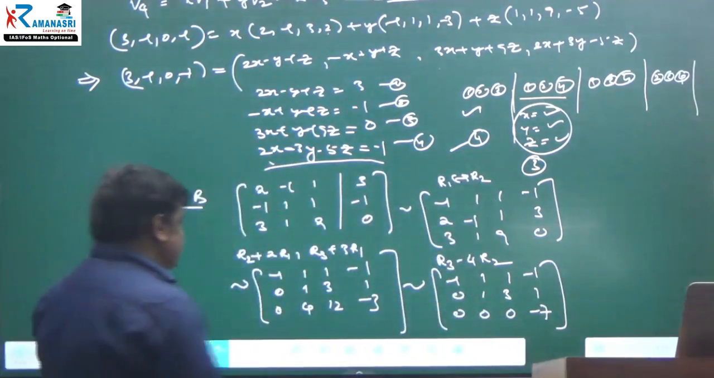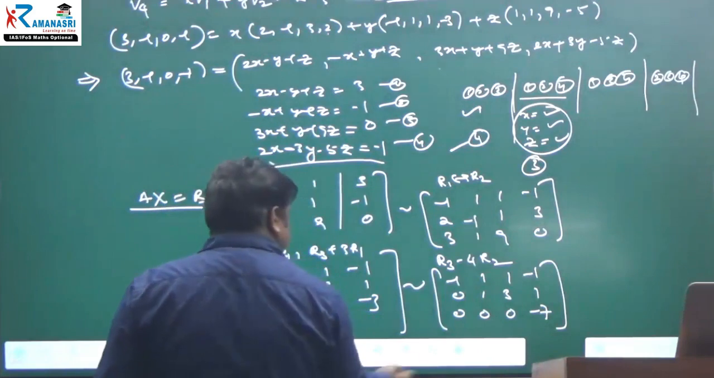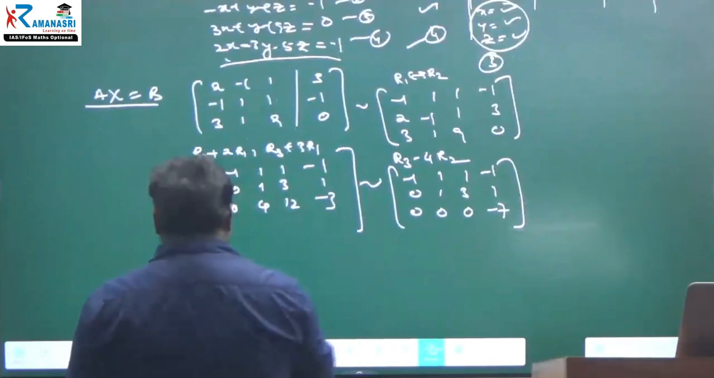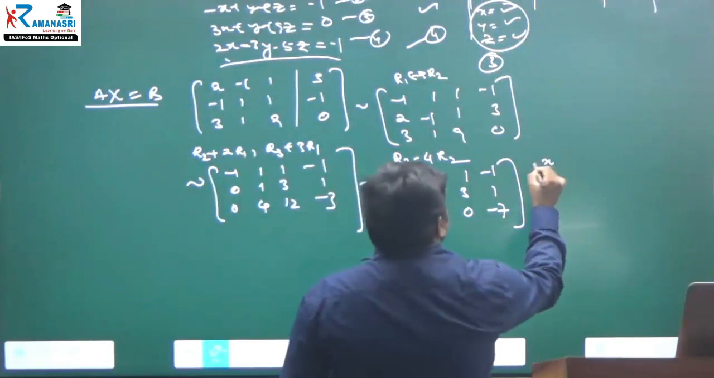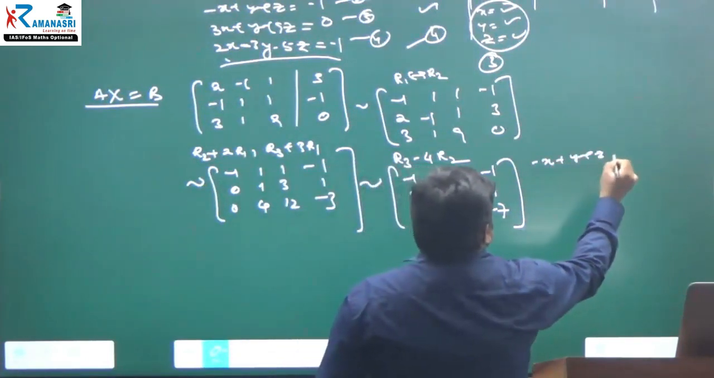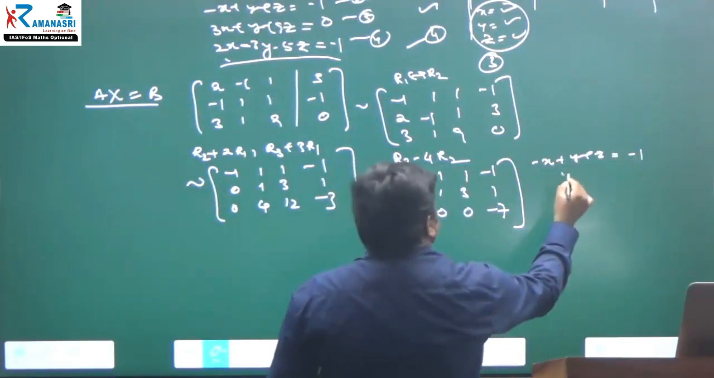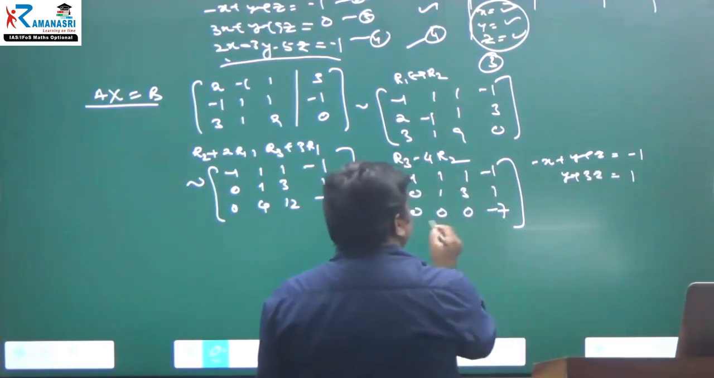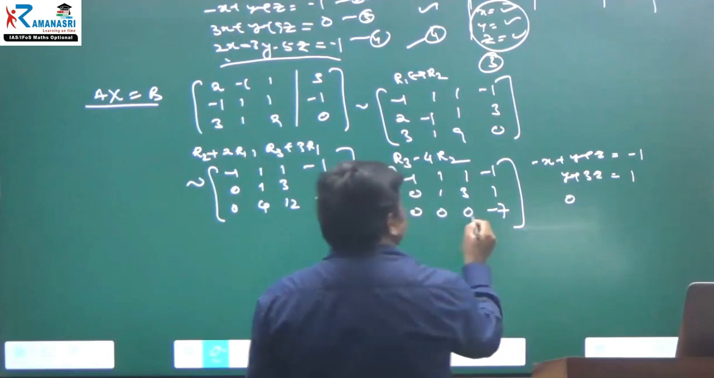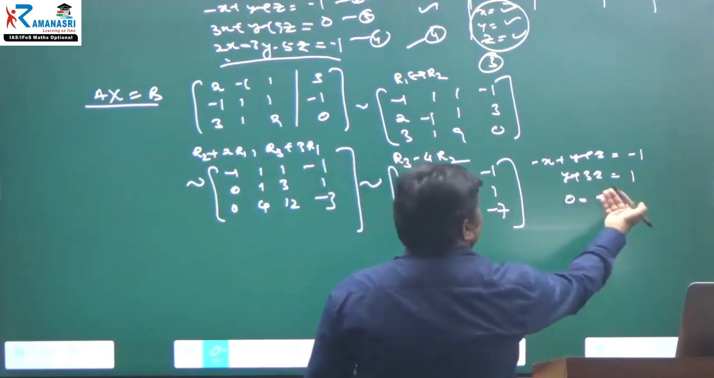Therefore, what are the equations right now? Okay, I am writing here. Here, minus x plus y plus z is equal to minus 1. Next, y plus 3z is equal to 1. And here, 0 into x is equal to minus 7.